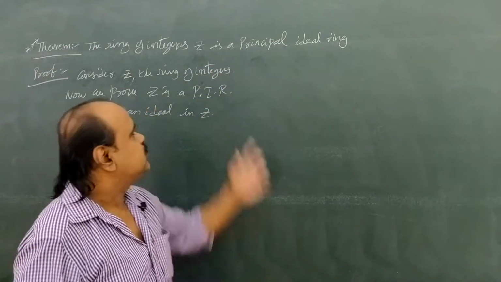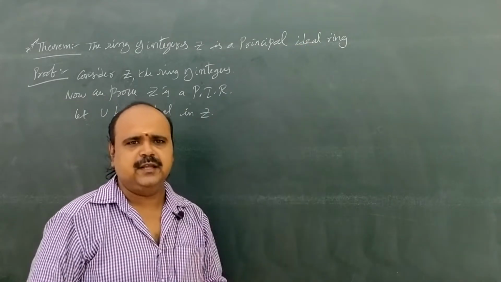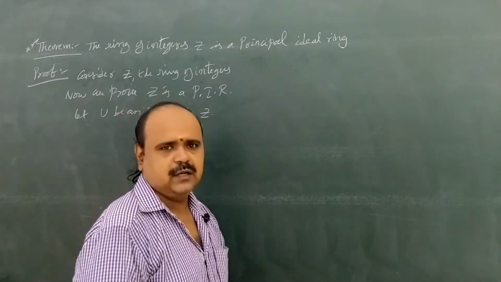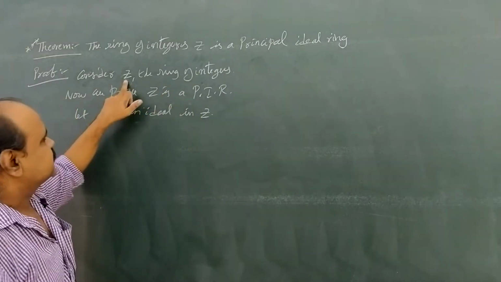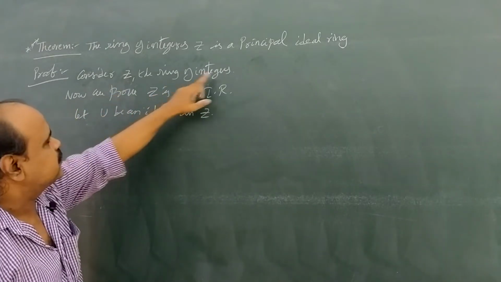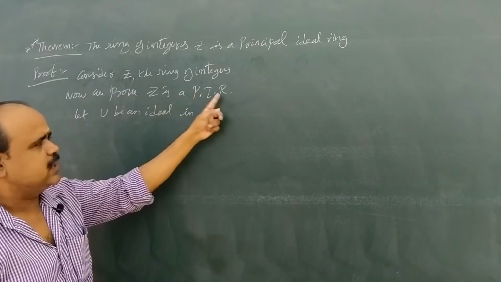Now we are going to prove Z is a principal ideal ring. What is a principal ideal ring? In a ring, if every ideal is a principal ideal, then it is a principal ideal ring. Here we are taking Z, the ring of integers.